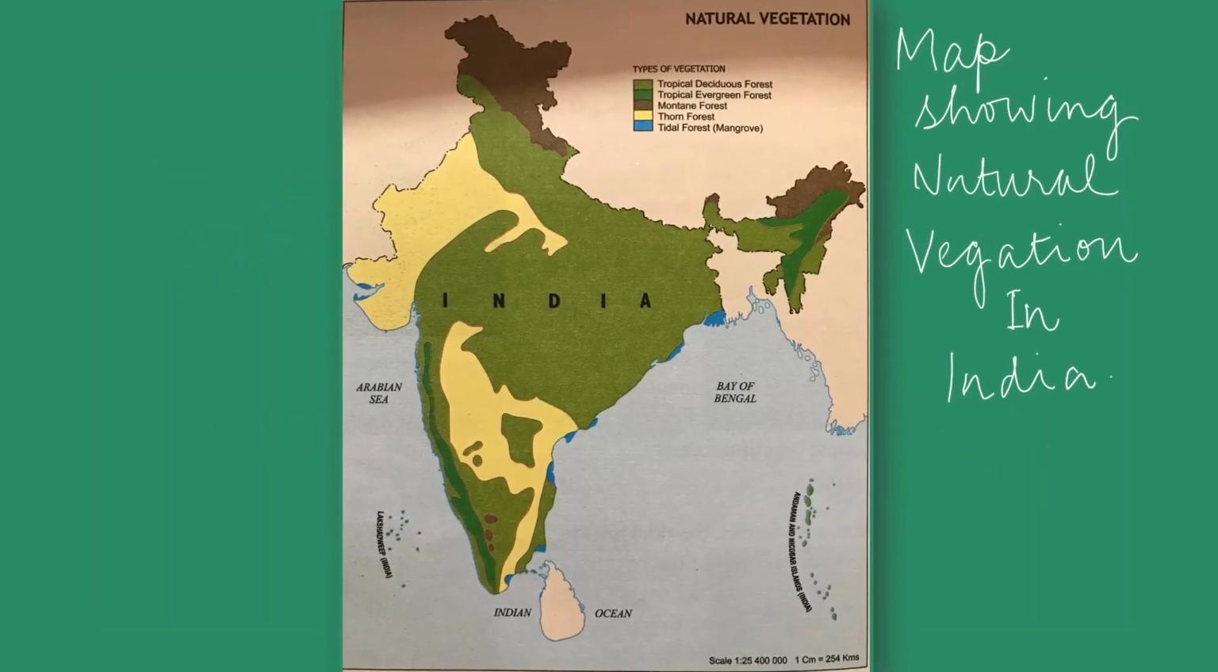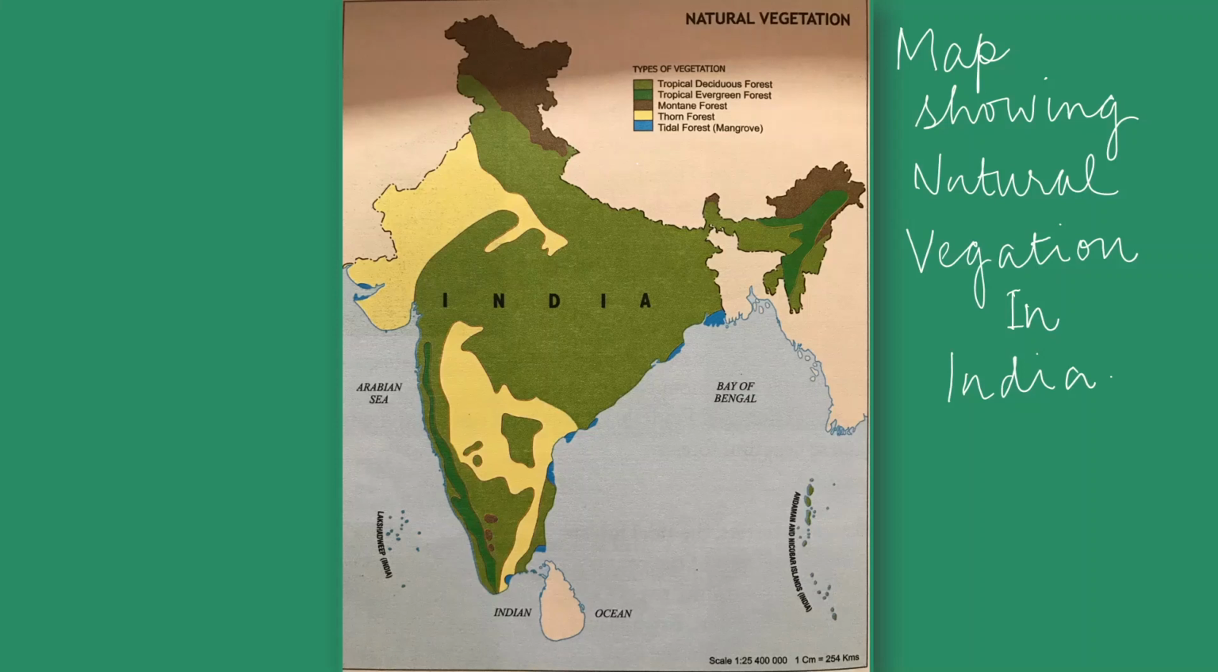This is a map of India, and as you have learned in the chapter on the location of India, India has a very vast area. From the Rann of Kutch to Arunachal Pradesh, as you know, the distance is 3,000 kilometers.